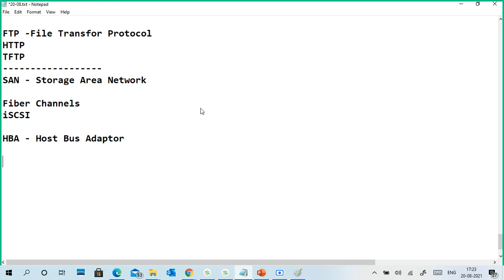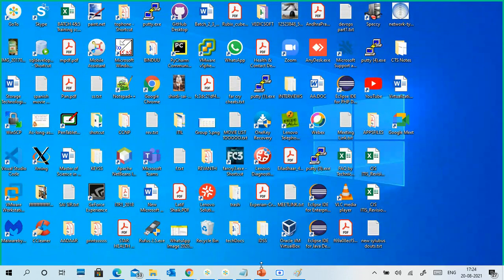Because it is a fiber channel, faster data transmission is required. It is enterprise, meaning a lot of data will be generated, so for reading and writing of data and processing of data, we use fiber channels. And we also use iSCSI kind of protocols.